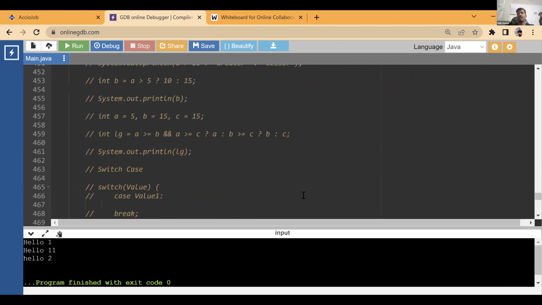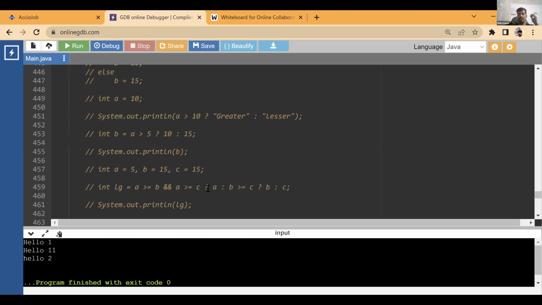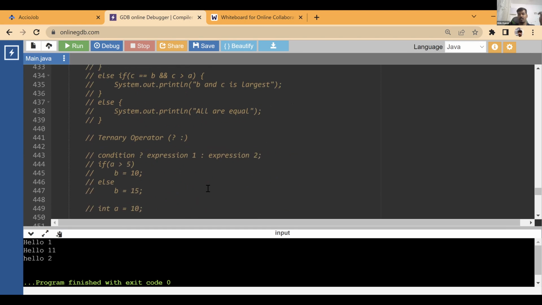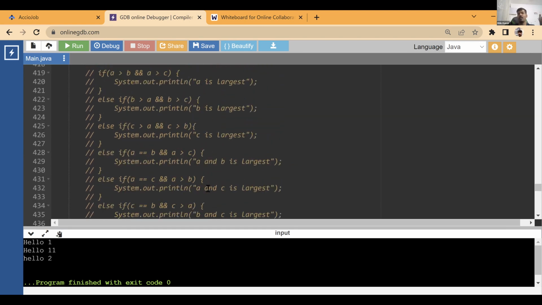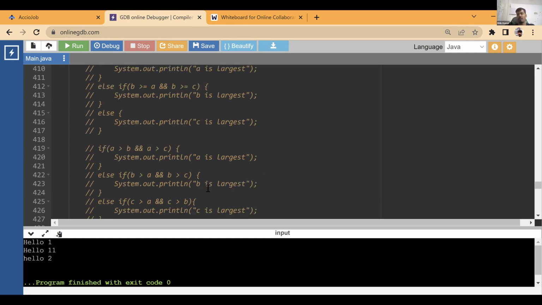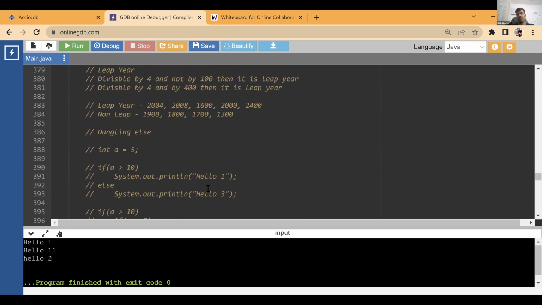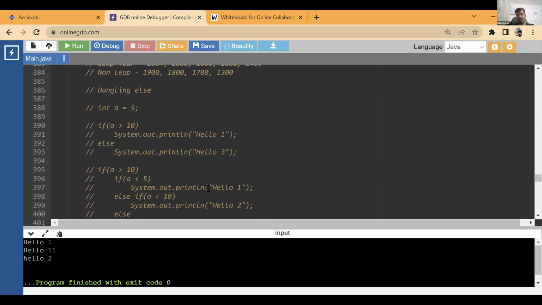That's fine. Ternary operator, if you have small kinds of operations, you can use ternary. If you have complicated ones, I'd suggest switching to if else. That is easier, cleaner to write, easier to debug, easier to understand. If there are multiple conditions, use nested if instead of logical operators. That is easier as compared to multiple logical operators. And finally, if else is always the best thing to choose.